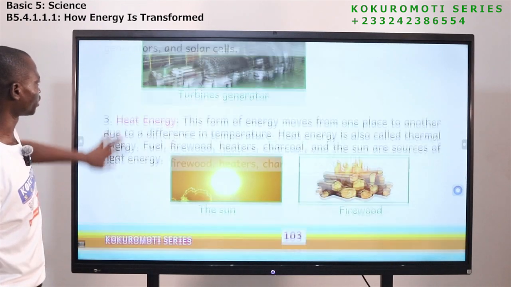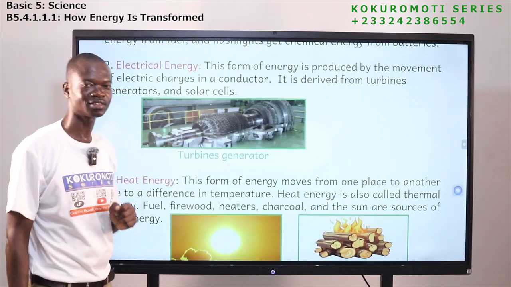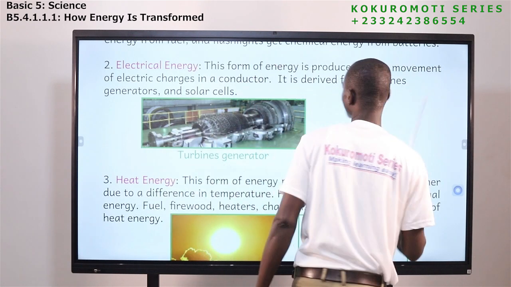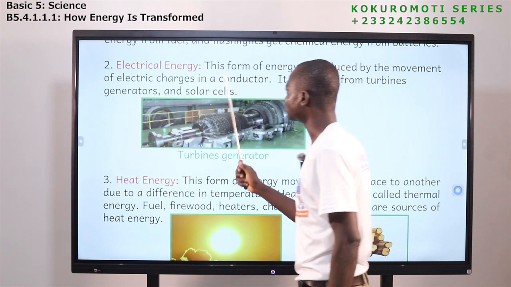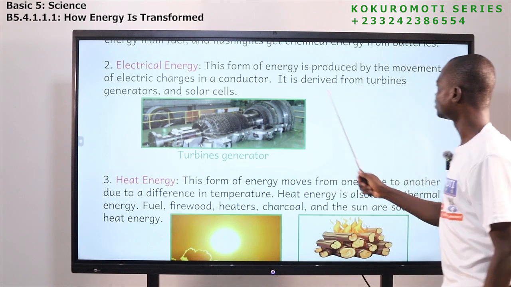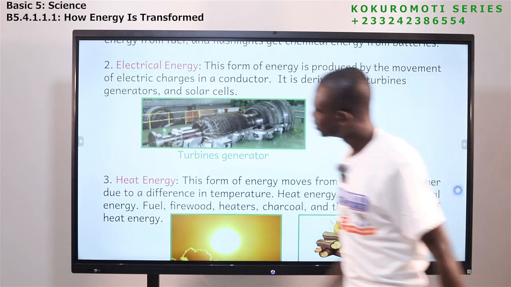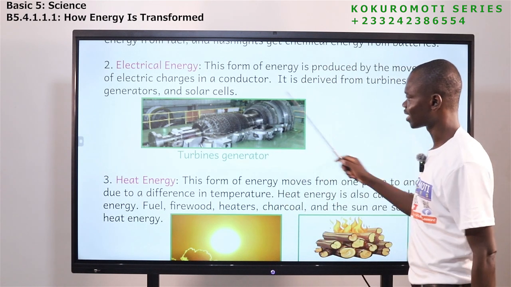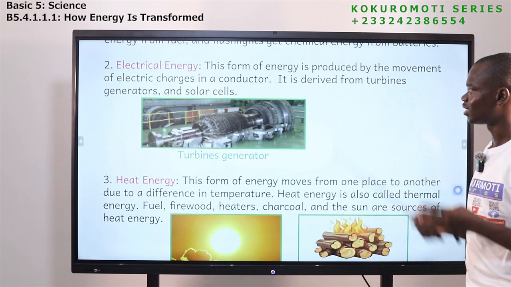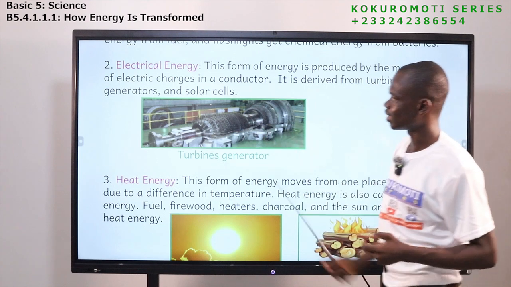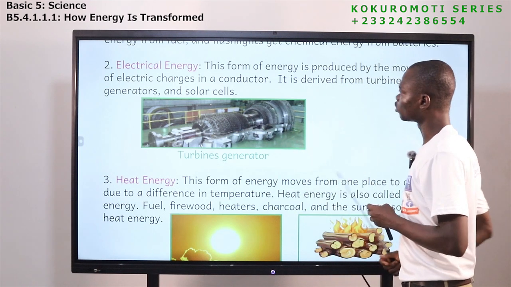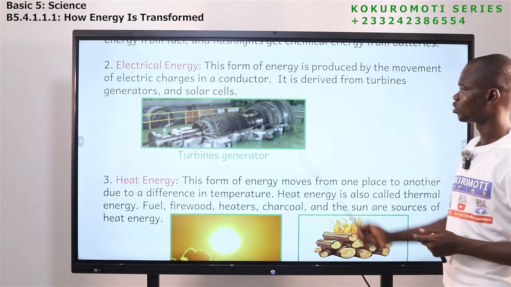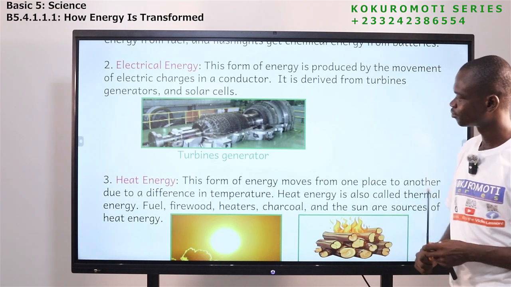Now let's come to another form of energy called electrical energy. This form of energy is produced by the movement of electric charges in a conductor. It is derived from what? Turbines, turbine generators, and solar cells. So this is how it also looks like. We all know where we get our electricity. So electrical energy is the movement of what? Electric charges in the conductor. So this is one here.